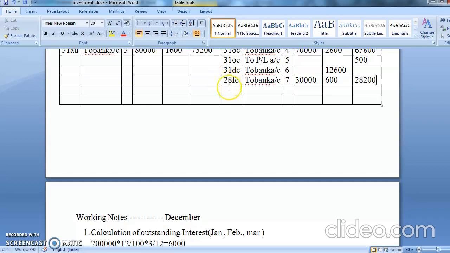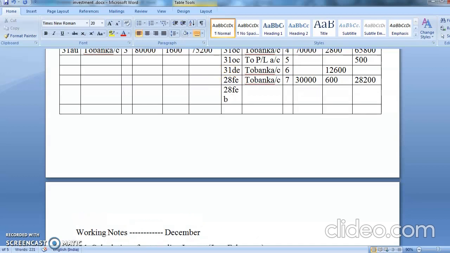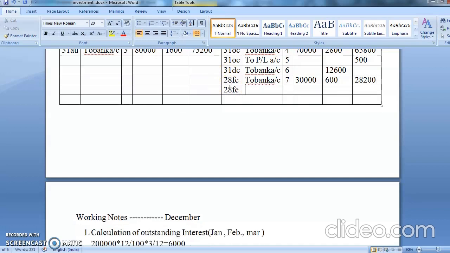Then you had a loss. So 28 Feb, you're going to write here to profit and loss account, that is working note number 8. How much is the loss? 214 is your loss.